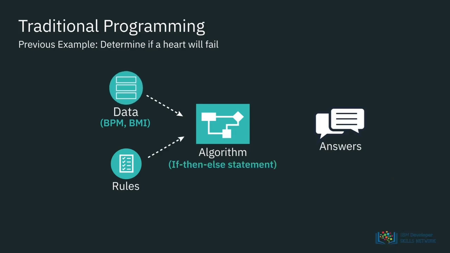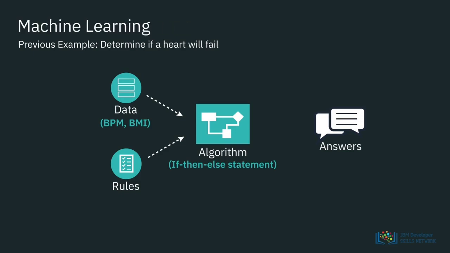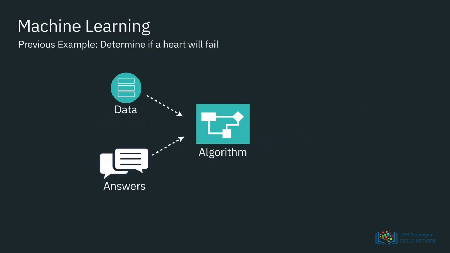When we submit inputs, we get answers based on what the algorithm we determined is, and this algorithm will not change. Machine learning, on the other hand, takes data and answers and creates the algorithm. Instead of getting answers in the end, we already have the answers. What we get is a set of rules that determine what the machine learning model will be. The model determines the rules and the if-then-else statement when it gets the inputs.